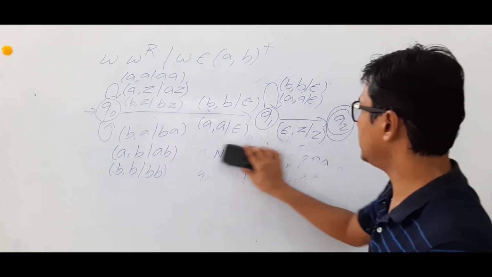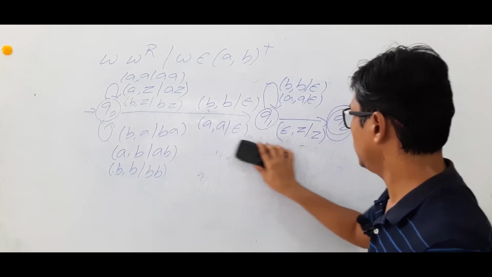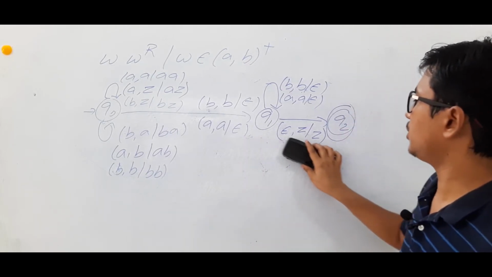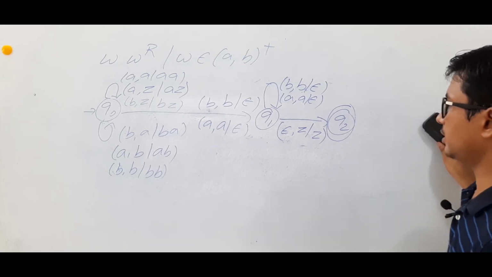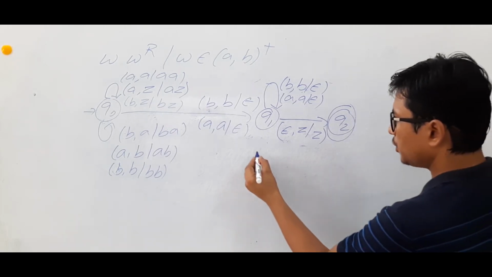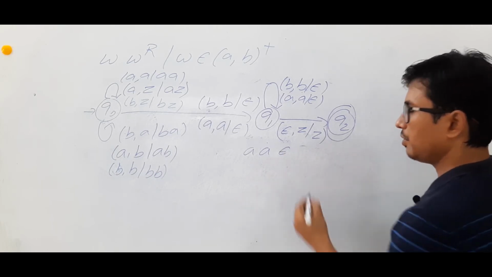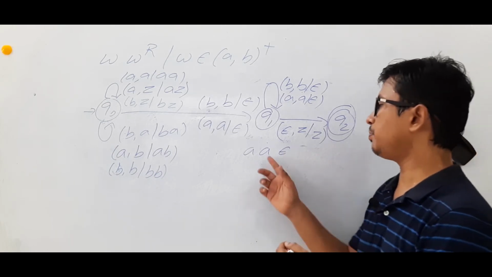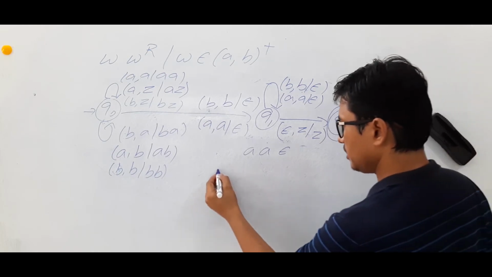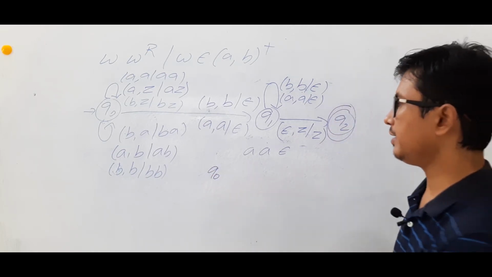Okay. Now we will see whether it is a correct pushdown automata or not. Now I am taking a string A. My W is A and W power R is A. I am in the state Q0.